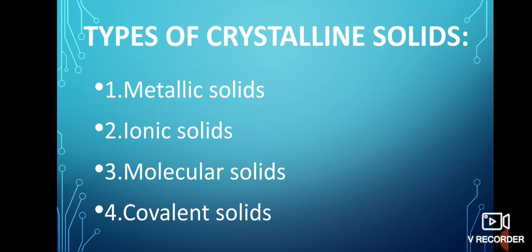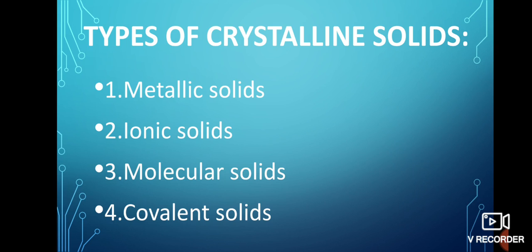Now, the next topic is types of crystalline solids. There are four types of crystalline solids. The first one is metallic solids, second is ionic solids, third is molecular solids, and fourth is covalent solids. Metallic solids are those in which the constituent particles are atoms of metals. Ionic solids are those in which the constituent particles are ions.